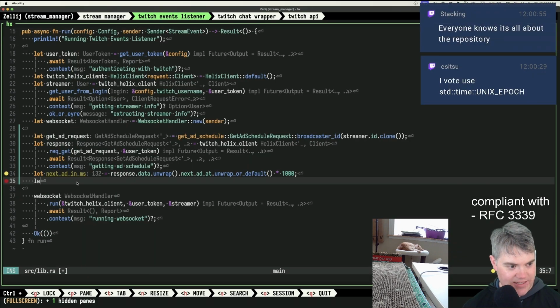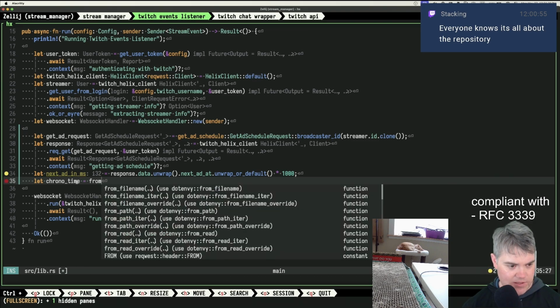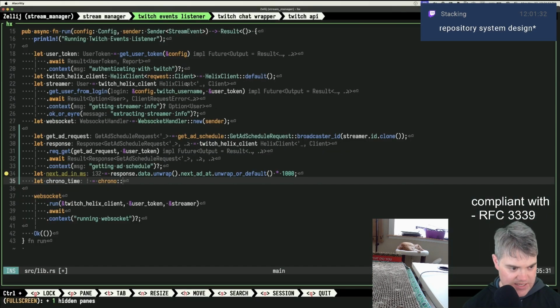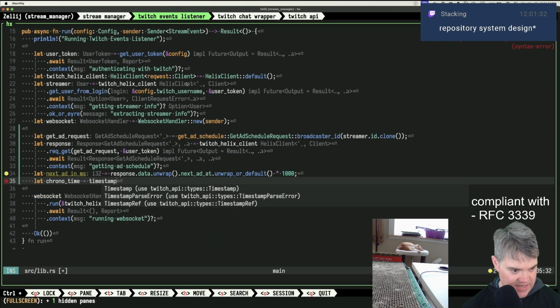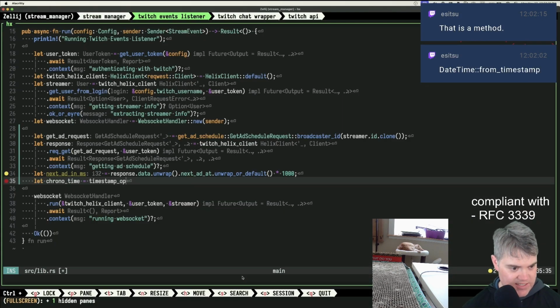So if I do something like let chrono, I want to do this in a thread anyways later. So this is all test code in here. So in chrono time, this is gonna be great. You're gonna love the naming pattern I'm setting up for this. I want to do what is it from? Probably go chrono. Okay, so it's chrono time zone. Wait, this is trait TimeZone. Timestamp opt. Okay, so timestamp opt. Fixed offset local, and then I probably want UTC. So it's probably UTC, right? So we'll do chrono. Where does UTC come from?